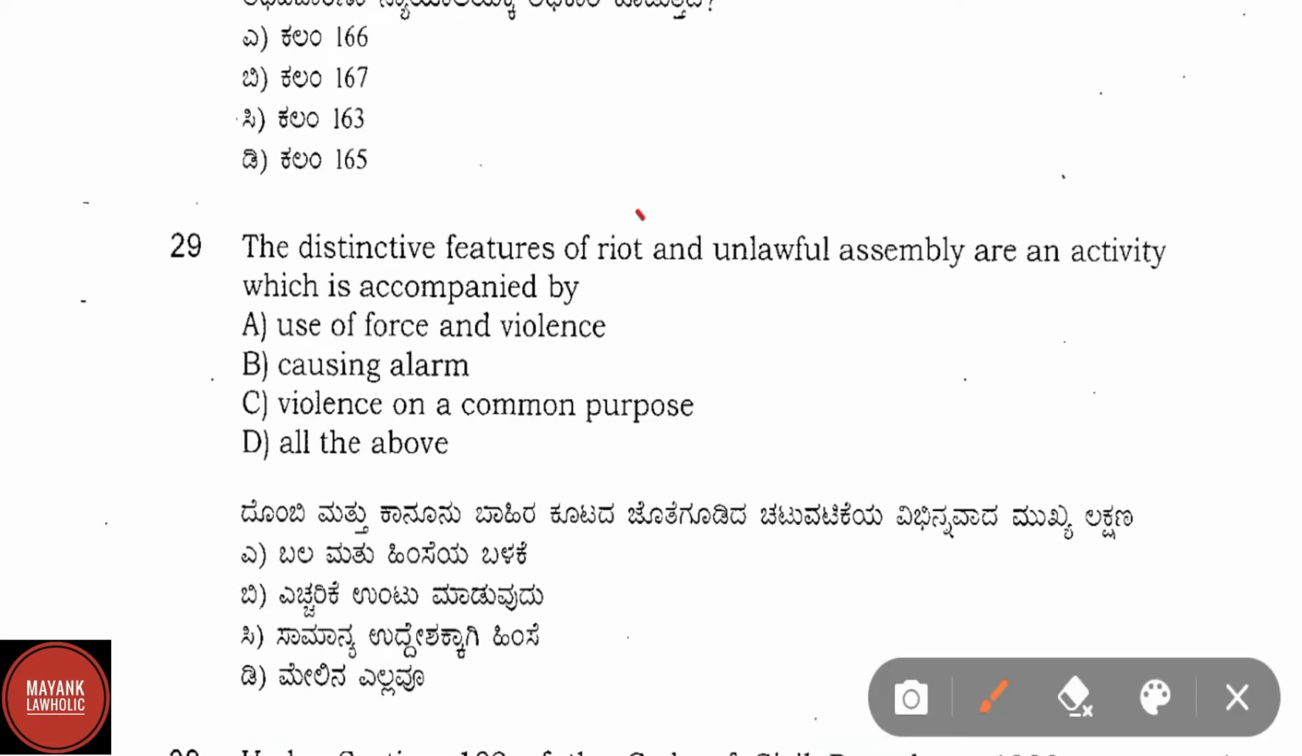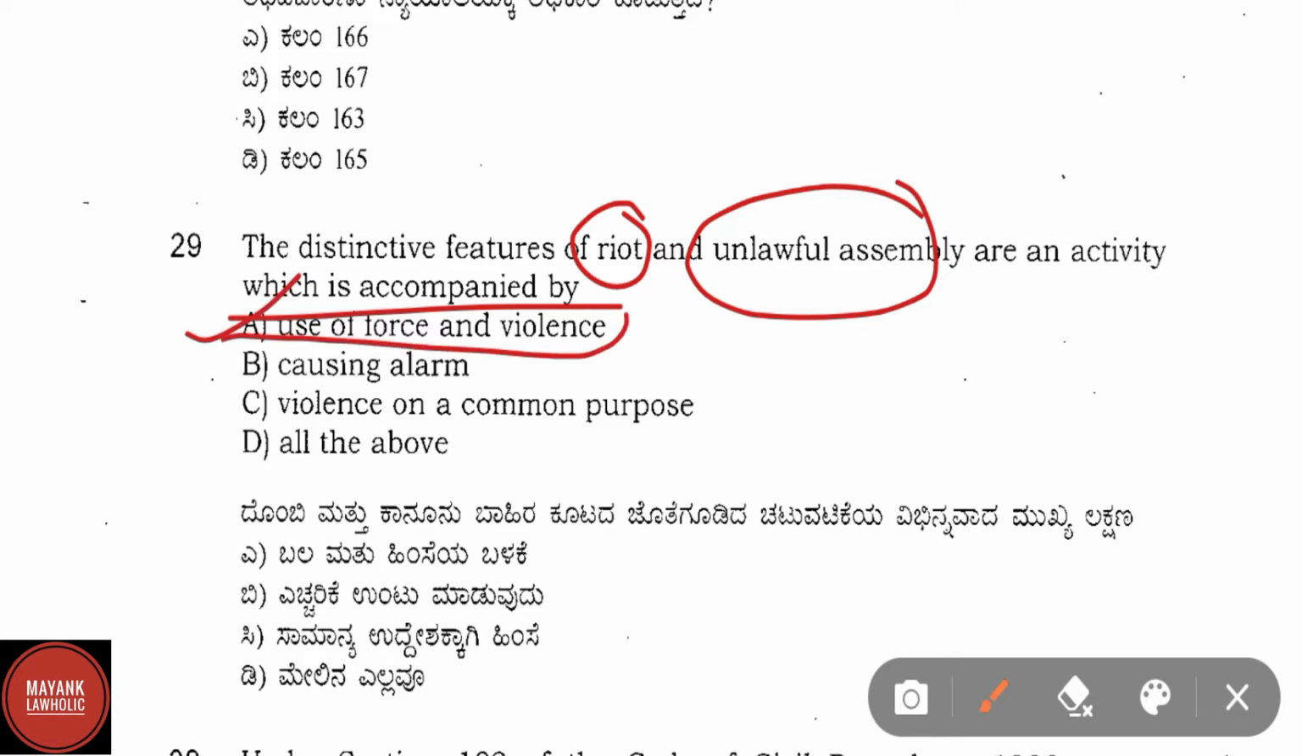The distinctive features of riot and unlawful assembly are an activity which is accompanied by option A, use of force and violence, option B, causing alarm, option C, violence on a common purpose, and option D, all of the above. Correct answer obviously here is option A, that is use of force and violence.